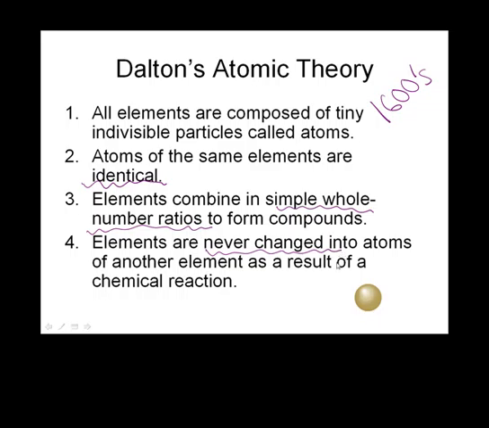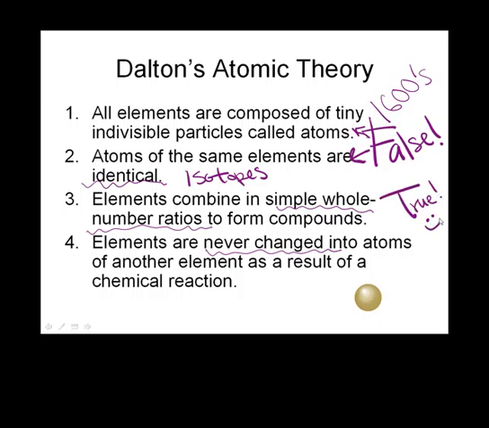We know that number one is definitely false, because we can actually divide atoms into protons, neutrons, and electrons. Number two is also false, since we could have ions and isotopes, which makes same element atoms not identical. Number three is correct. And number four is also correct, unless it's a nuclear reaction.